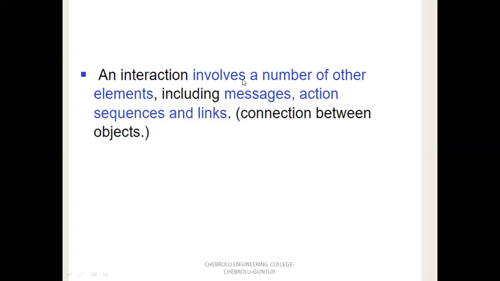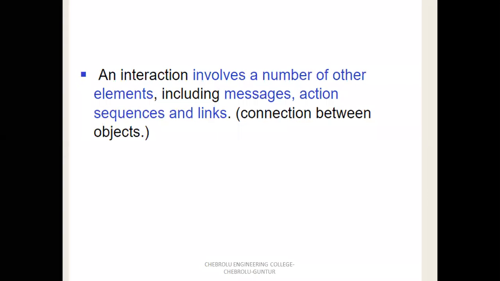Next, the interaction involves a number of other elements, including message, action, sequence, and links. To perform any interaction between two elements, you must establish the communication between the two objects or things, and you also perform a sequence of actions. Sequence of actions means, suppose in an ATM machine, without inserting the card you cannot find the balance.